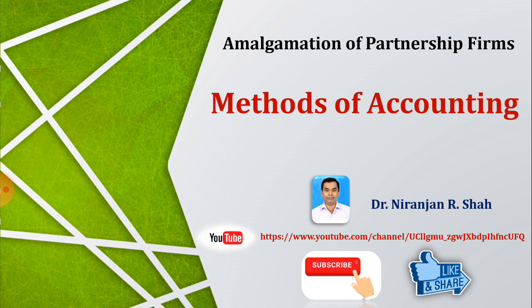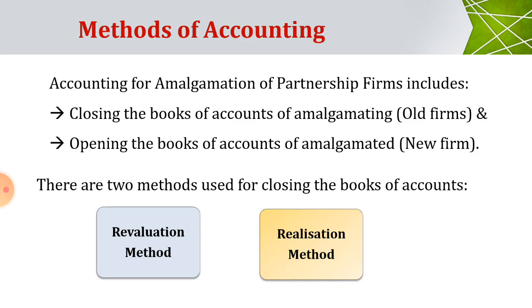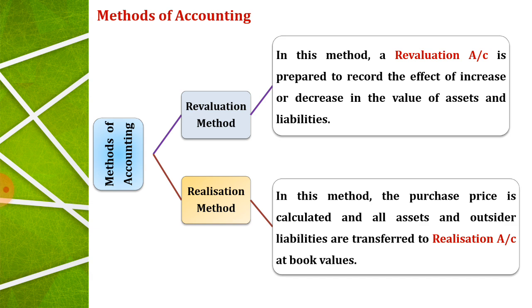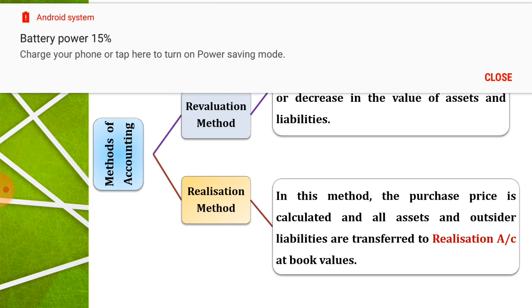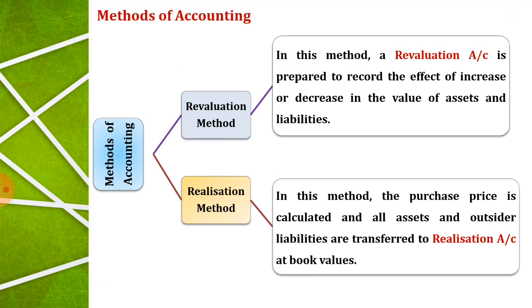Today I am going to explain about the methods of accounting under amalgamation of partnership firm. Let's discuss the methods of accounting. There are two types of accounting. First one, closing the books of account in old firm and opening the books of account in new firm. There are two methods for closing the books of accounts. One is revaluation method and second one is realization method. In revaluation method, revaluation account is to be prepared, and in realization method, realization account is to be prepared.